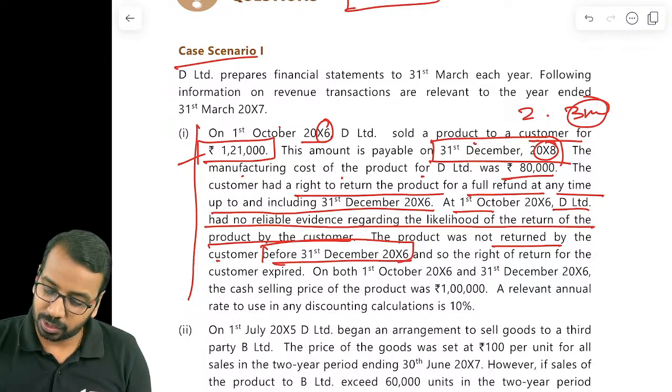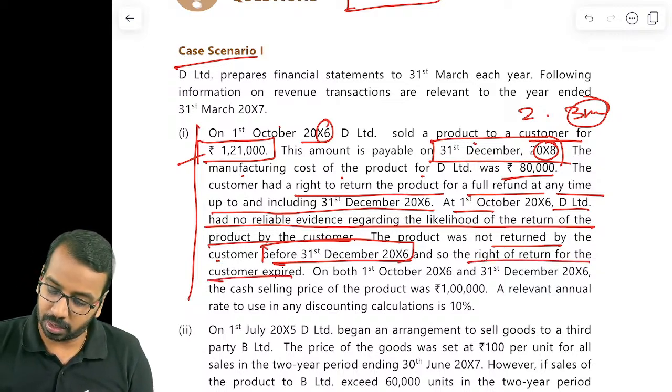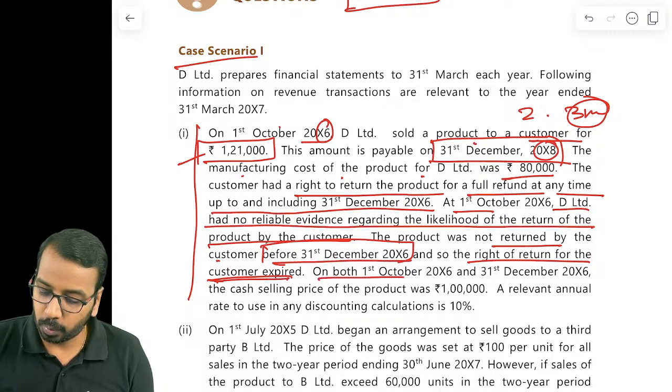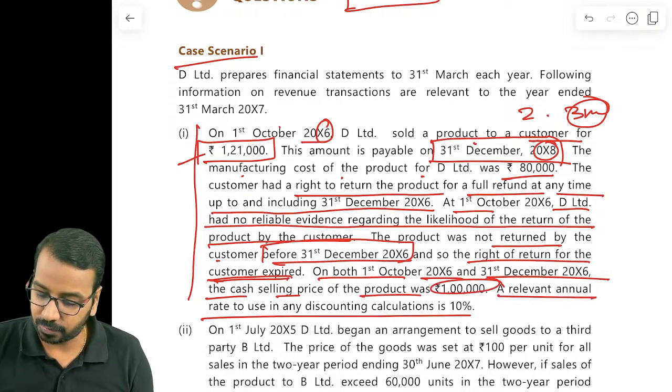So the right of return for the customer expired on 31st December of year 6. The cash selling price of the product was 1 lakh. A relevant annual rate for discounting is 10%.